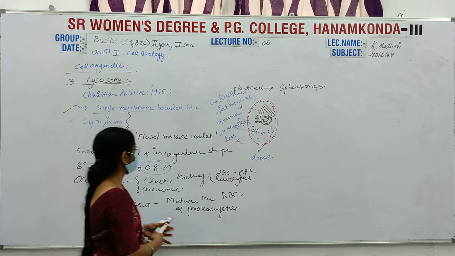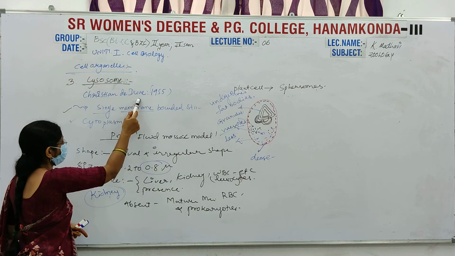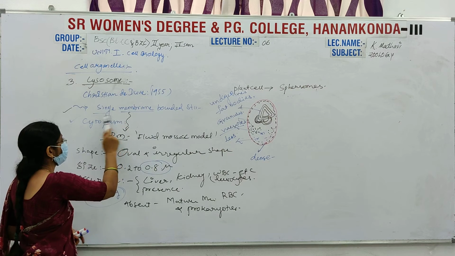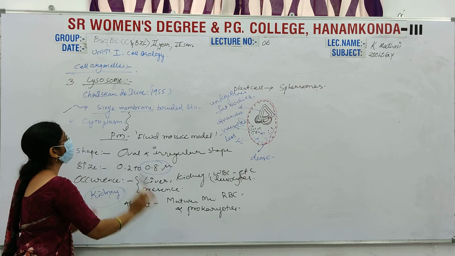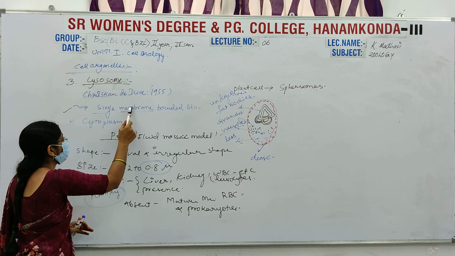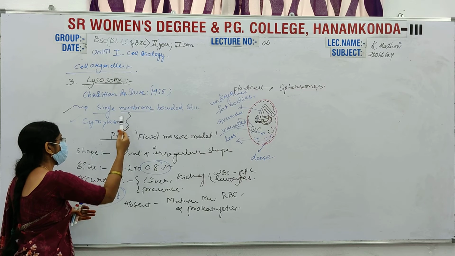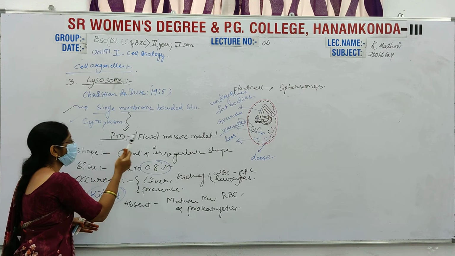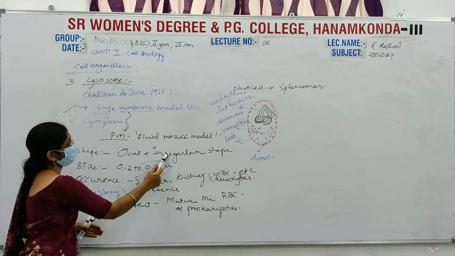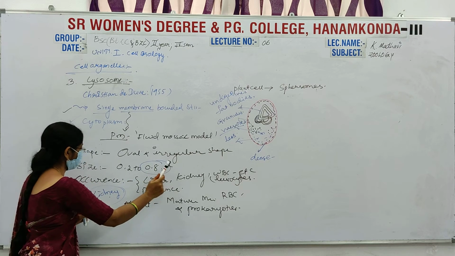Lysosomes are present in cells. Who proposed these lysosomes? Christian de Duve. These are cytoplasmic membrane-bound structures which are spaciously present in the cytoplasm. These single membrane-bound lysosomes have a membrane similar to the plasma membrane, the fluid mosaic model, where the shape is oval or irregular, and their size is 0.2 to 0.8 microns.